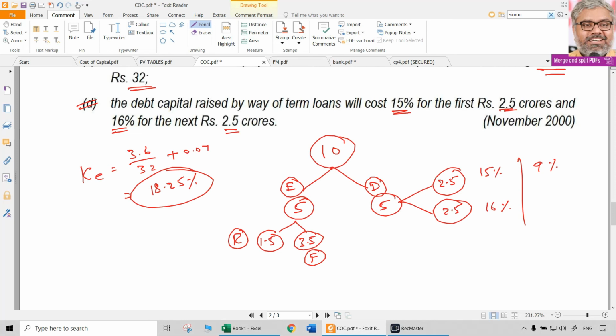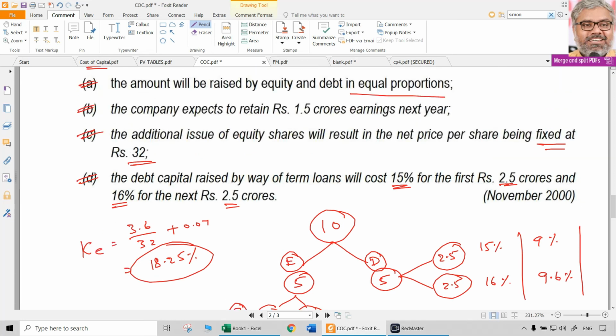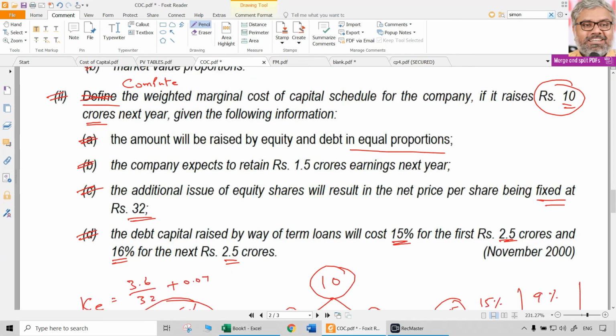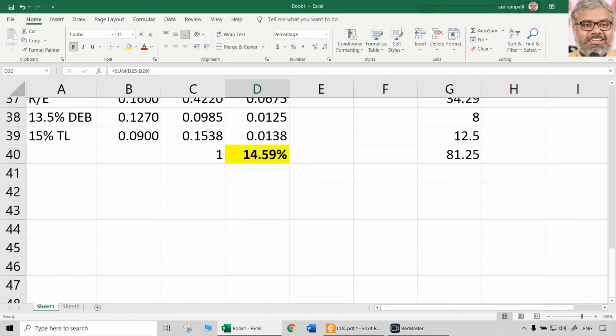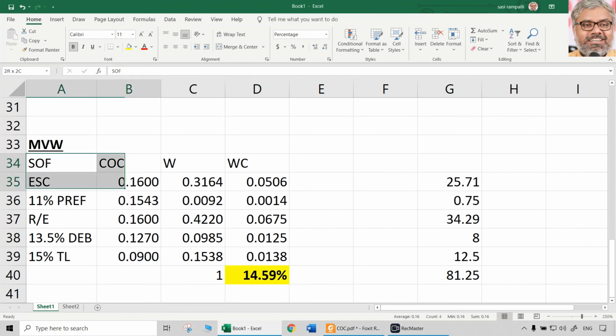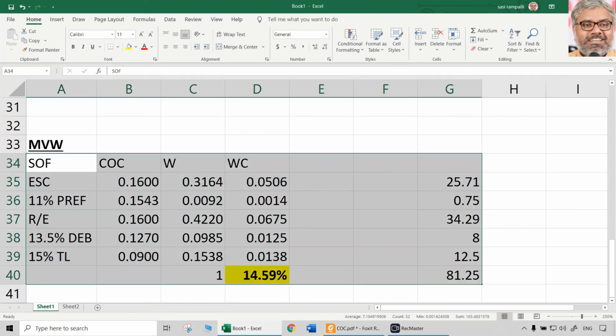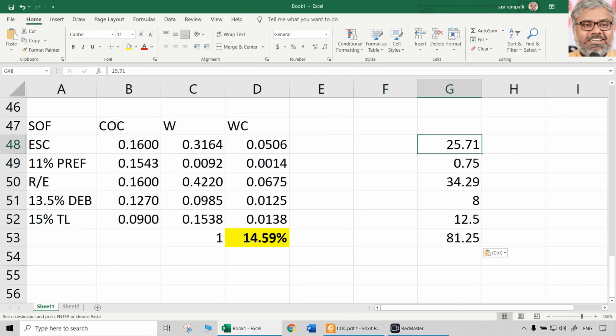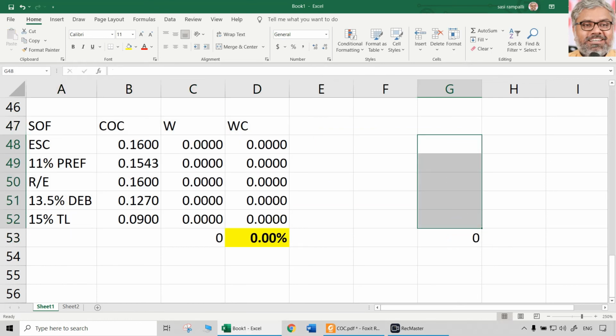Then the next one, 16 and 2.6, that will be 9.6%. So cost of debt is different. Now we have four different components of capital for the fresh capital, and what we are calculating is not revised weighted average cost of capital, we are calculating marginal cost of capital. So fresh, completely new. Though the way we calculate is same, the context in which we are calculating is different.